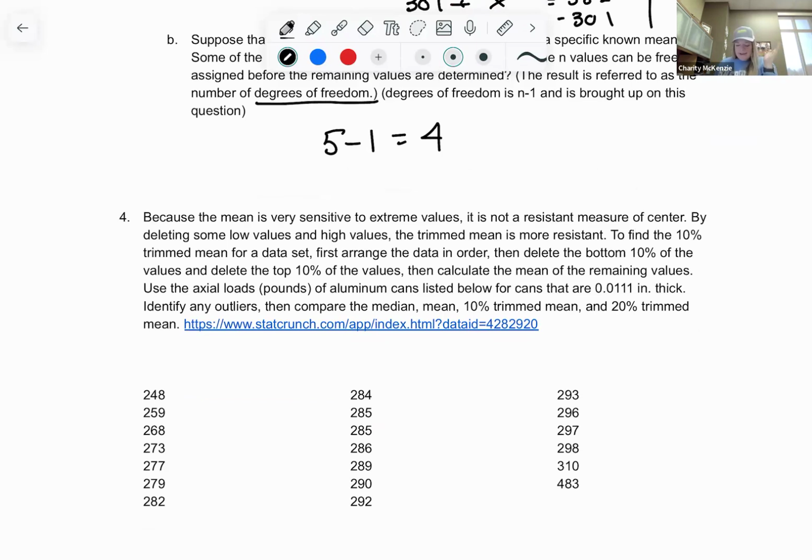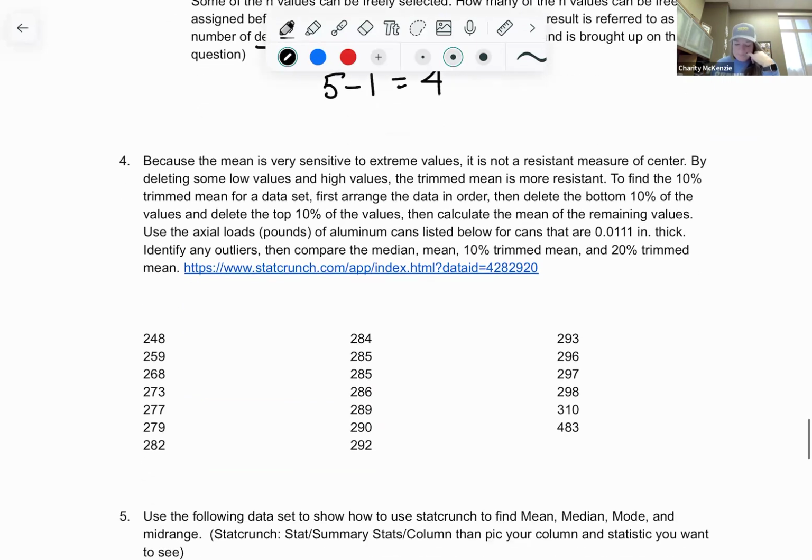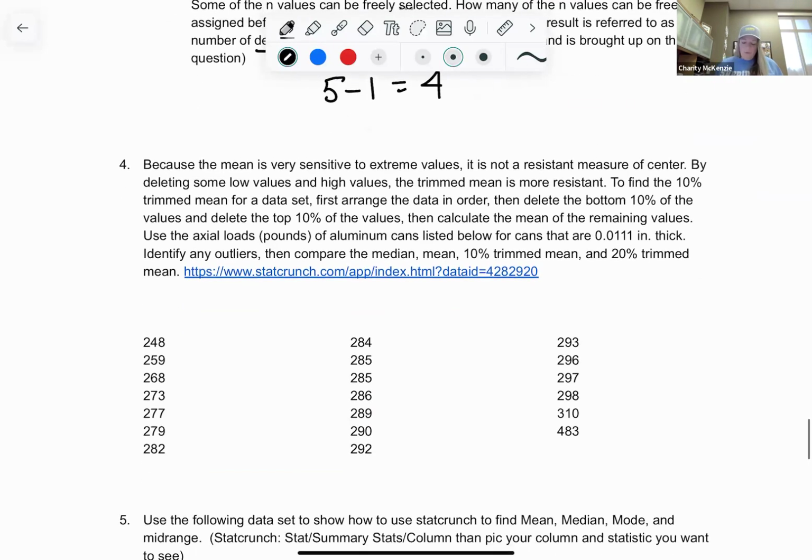Okay, let's look at question 4. Because the mean is very sensitive to extreme values, it is not a resistant measure of center. By deleting some of the low values and the high values, the trimmed mean is more resistant.